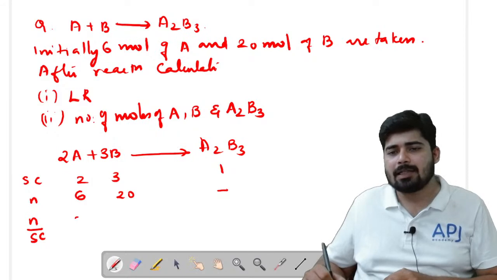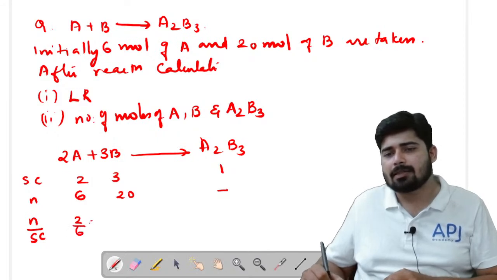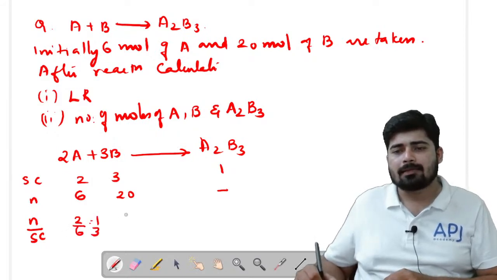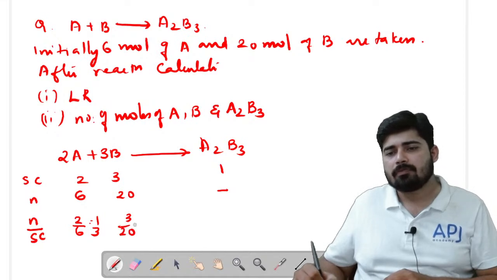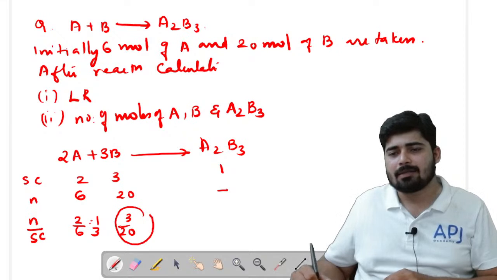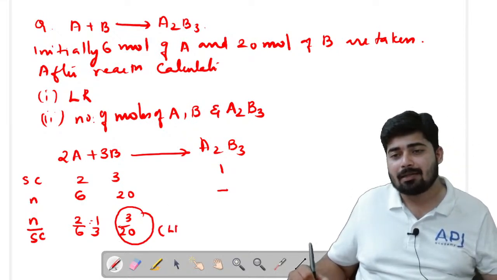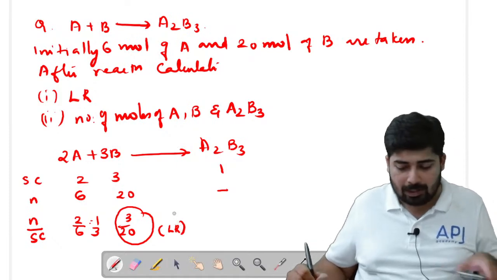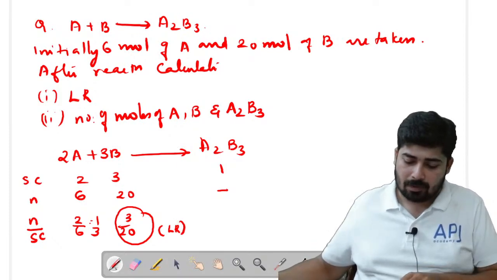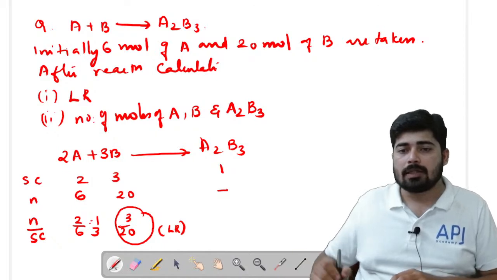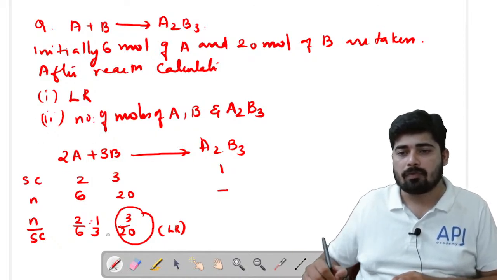So N by SC you will get it as 2 by 6, that is equal to 1 by 3 and 3 by 20. So which will be the least one? Obviously 3 by 20, so that means B is our LR. Oh, it is N by SC, I just did it the wrong way.